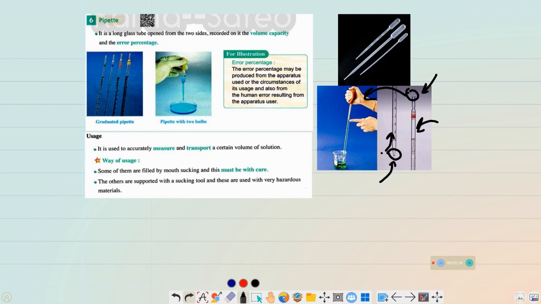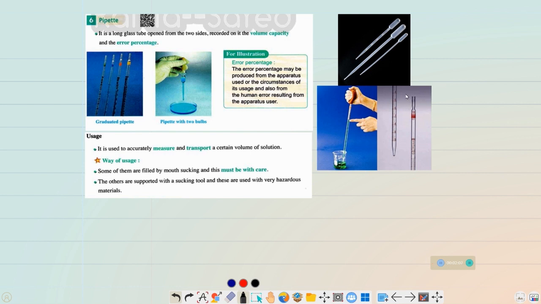So when you vacuum or take the air away from the pipette, the solution starts to fill the free place inside the pipette. Sometimes we don't have this suction tool, so instead you can put your mouth here to vacuum the air from this pipette. So the pipette is a long glass tool, looking a little like the burette, and it has two openings, the upper one and the lower one.